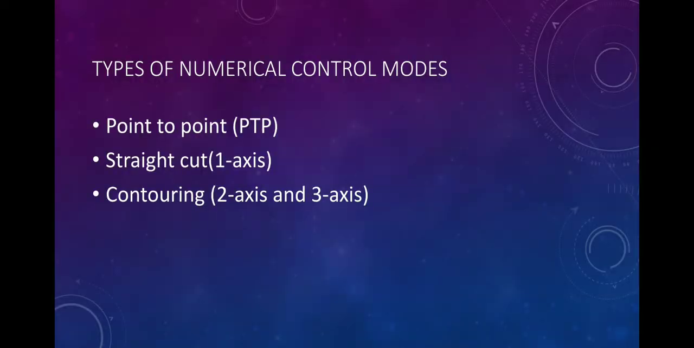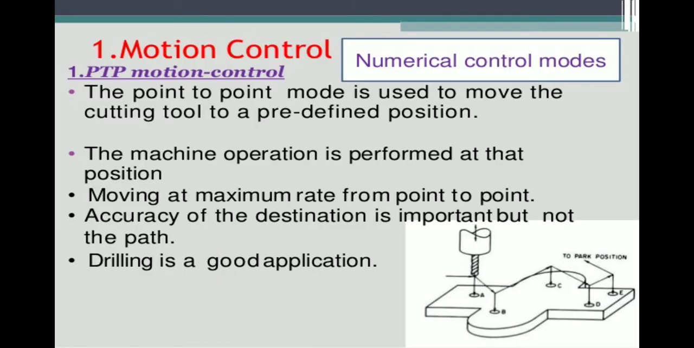You can see these are the different types of numerical control modes. What are the types of numerical control modes? Point to point control, straight cut, and contouring. Straight cut has one axis control, and contouring has two axis and three axis control. So what is point to point, what is straight cut, and what is contouring? So what is the point to point motion control system? Point to point, PTP, is the point to point motion control system.